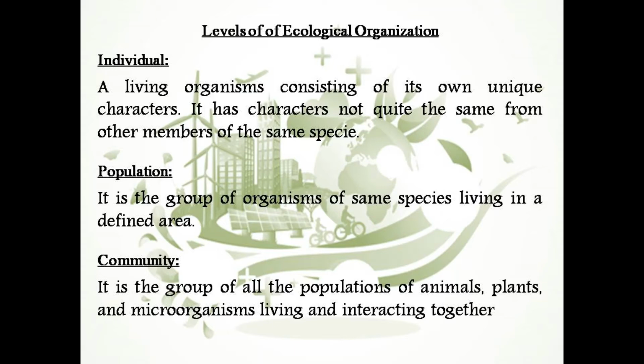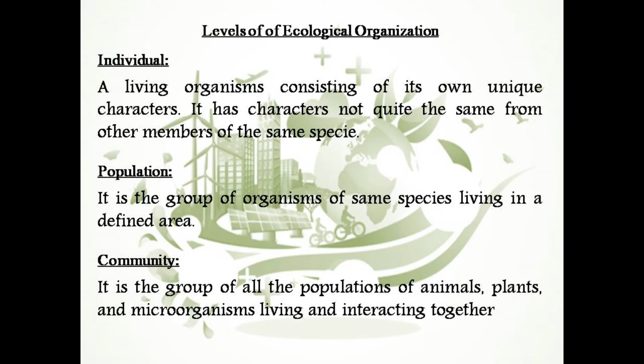Next, when many individuals of the same species are grouped together, they form a population. Population is a group of organisms of the same species living together in a particular area. It means population consists of the same type of organism. For example, human population is a single type of population. Other populations include population of lion, population of rats, population of any type of plants, etc.